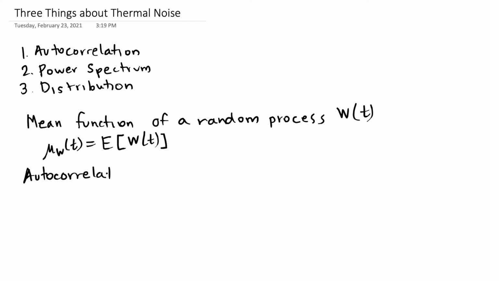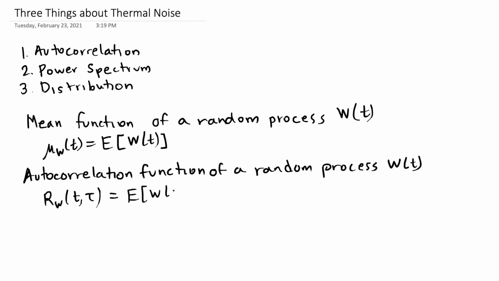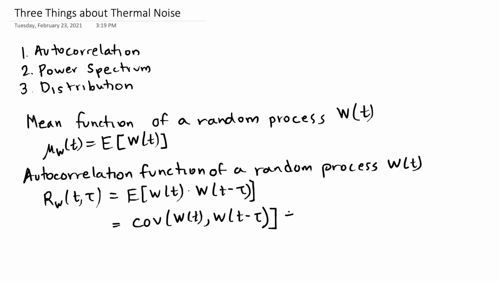We're also going to talk about an autocorrelation function. The autocorrelation function is really closely related to the covariance, plus the product of the mean at time t and the mean at time t minus tau. When the covariance is zero, remember that's the definition of uncorrelated. So a covariance of zero tells us that the two things are generated in an uncorrelated manner. Another thing about the autocorrelation function is that this covariance at a time tau equals zero gives us the variance of the random process at time t.